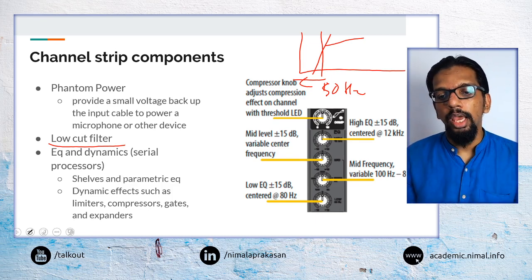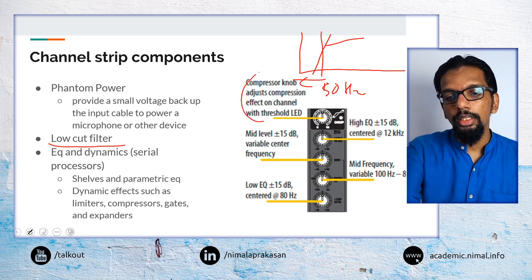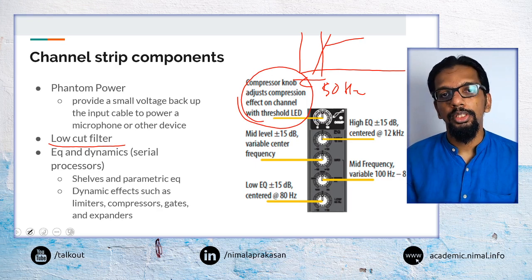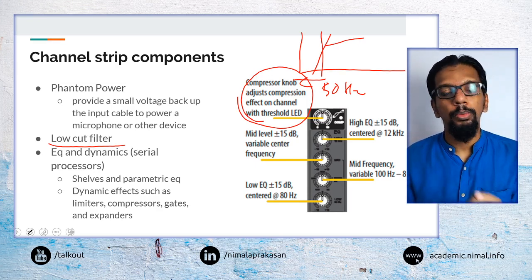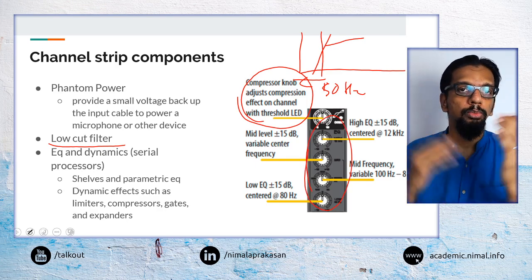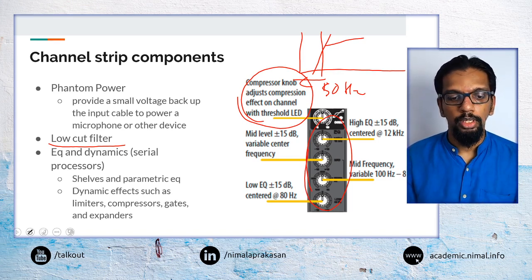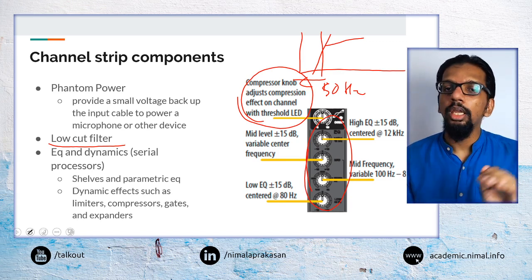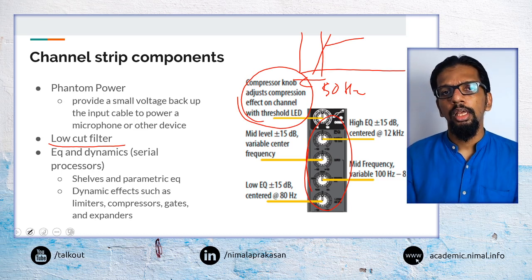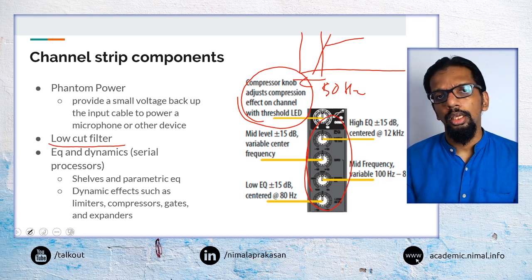Then additionally we may have various dynamics and equalization effects. Such as, there may be a compressor component built into the mixer, built into the channel strip, so you may be able to select that to compress that signal. And then equalization, so changing the various frequencies differently. So those things can also be available in these mixers. These various dynamics processing effects and equalization effects, we will discuss when we discuss audio signal processing in the upcoming lectures.